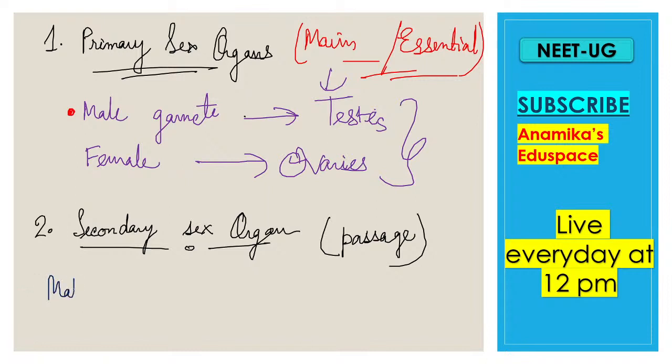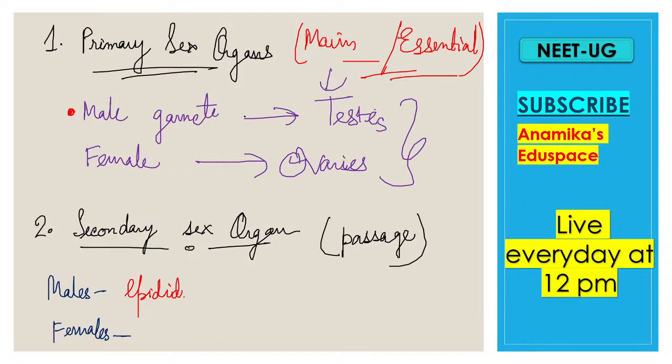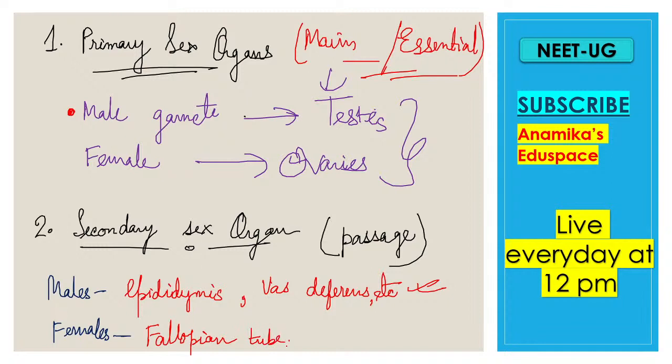In the males, we can find the epididymis and the vas deferens. These are the two most important canals, and others are also there. In the female, we will find the fallopian tube, the uterus, and the vagina. These are very important in the female.